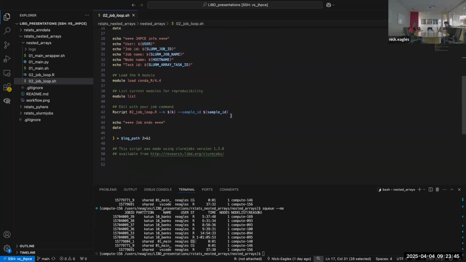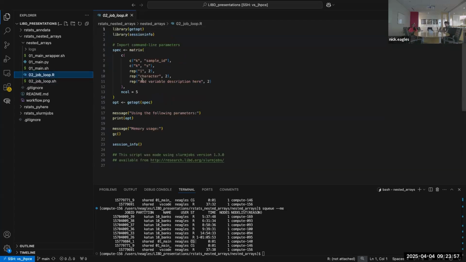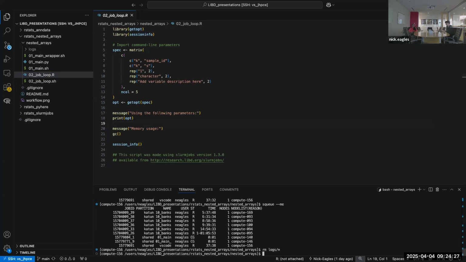And so to actually use this, the task is calling this R script, and it's passing each of your loop variables via the command line. Then in R, it's using the getopt package to import those 2 variables, and it automatically prints the values of the variables. And then in here, you would normally fill in the actual code for clustering if that's what we were doing. I'm just going to clear these logs out so we can see what it looks like to execute this O2 script instead.